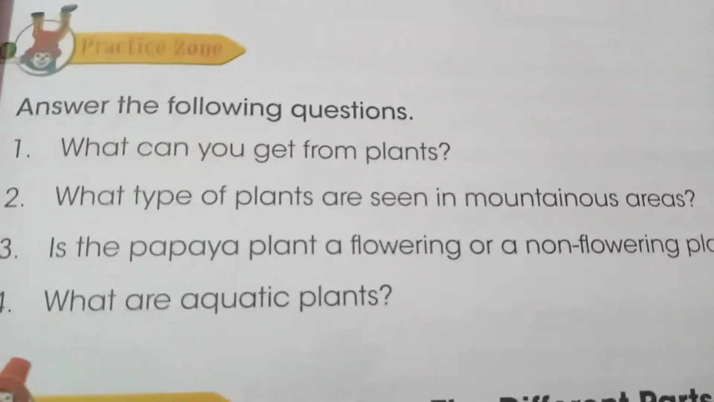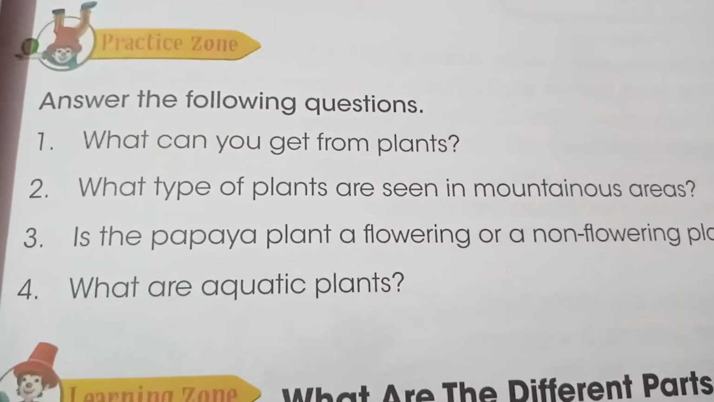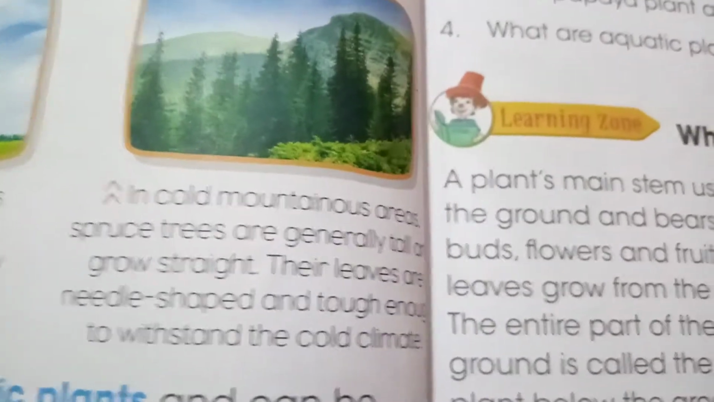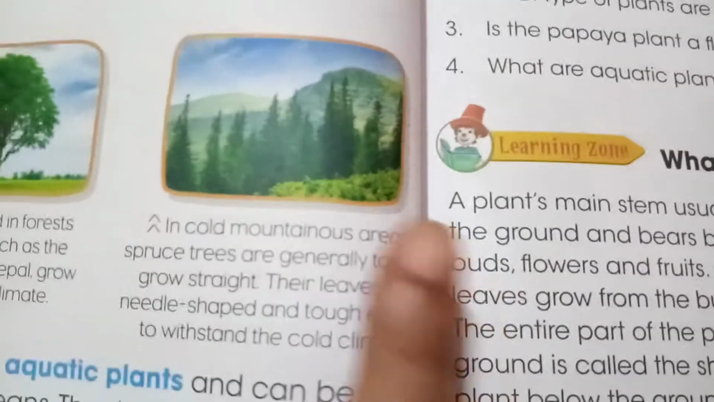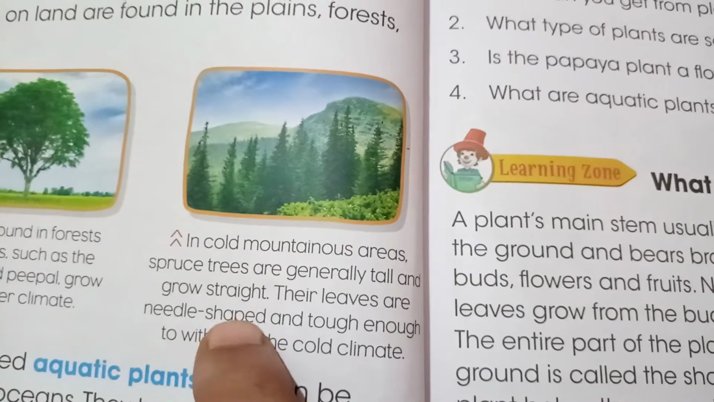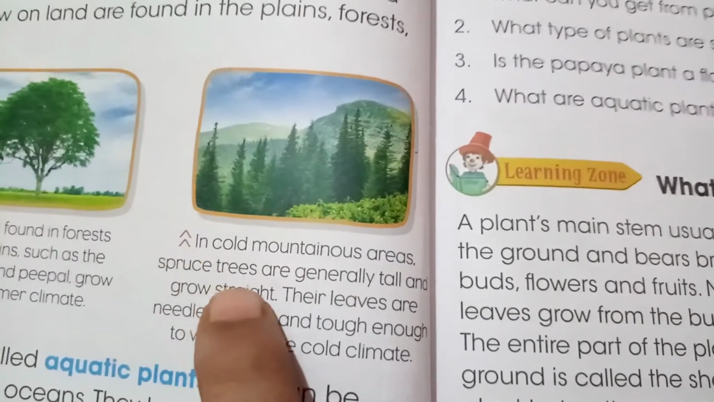Now let's come to question number 2. What type of plants are seen in mountainous areas? You can see the type of plant that is found in mountainous areas. In cold mountainous areas, spruce trees are generally tall and grow straight. So spruce trees are found in mountainous areas.